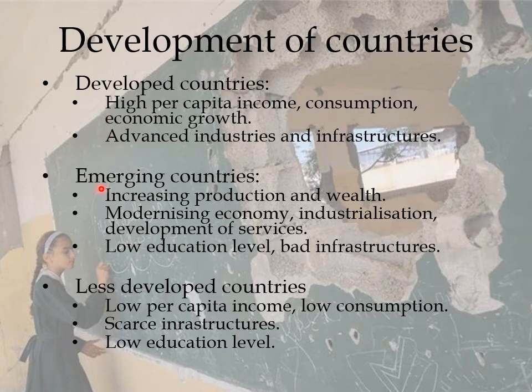When we are talking about an emerging country, they have an increase in production and wealth. So the production and wealth aren't as good as in the developed countries, but they are increasing their quality. The economy is modernizing, so it's growing. They have industrialization, so they are adopting new industries, and they are developing their services, their schools, hospitals, transports, and so on. The education level is low.